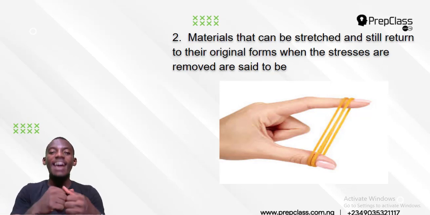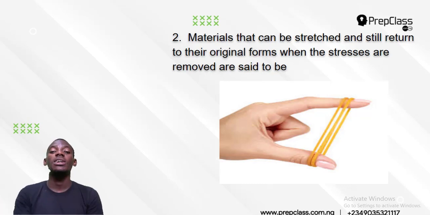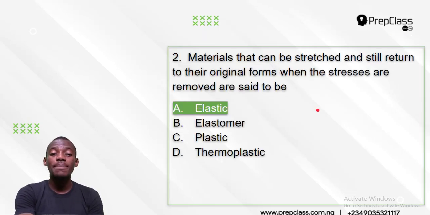That means it can expand and contract back on its own. It will return back to its normal shape. It is elastic, and that's the kind of trouser we wear in the olden days. Okay, so that's number 2. The answer is simply elastic.